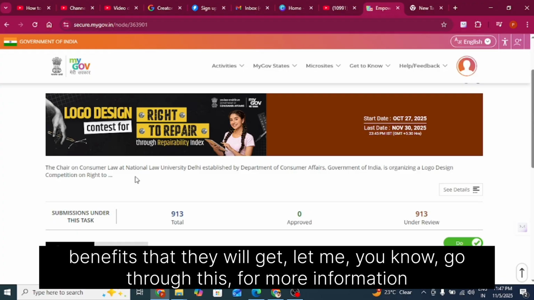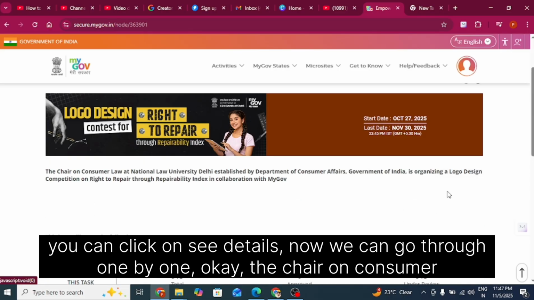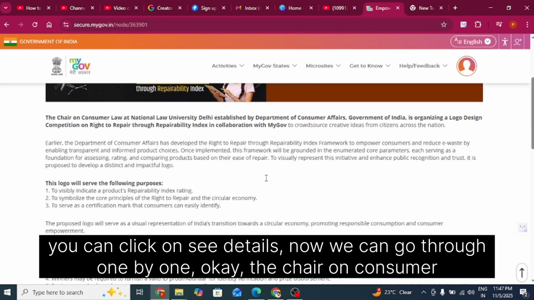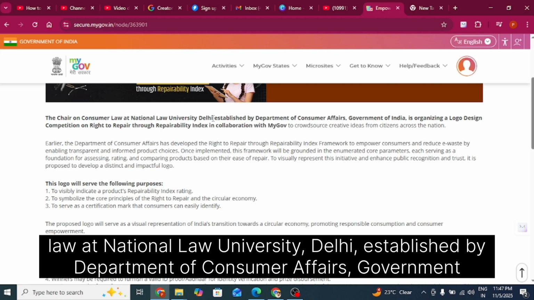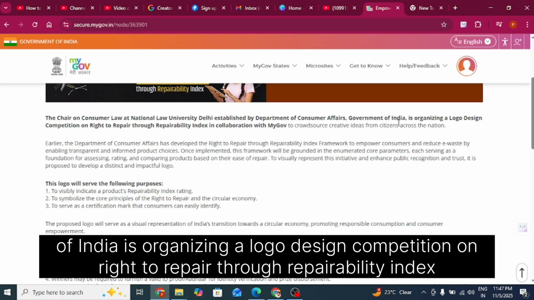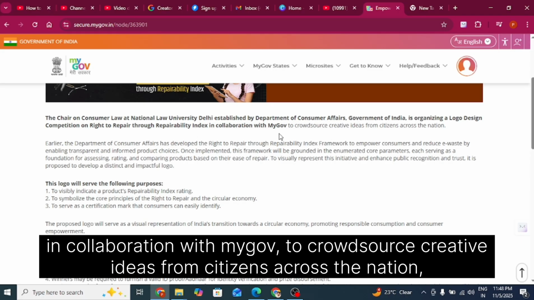Let me go through this. For more information, you can click on see details. Now we can go through it one by one. The Chair on Consumer Law at National Law University, Delhi, established by the Department of Consumer Affairs, Government of India, is organizing a logo design competition on Right to Repair through Repairability Index in collaboration with MyGov to crowdsource creative ideas from citizens across the nation.